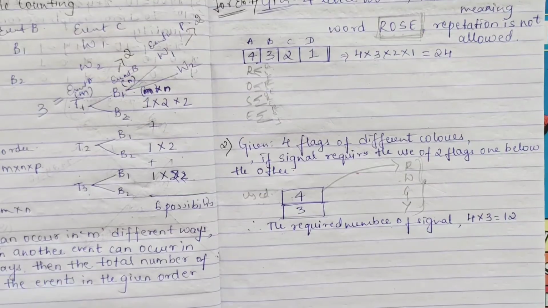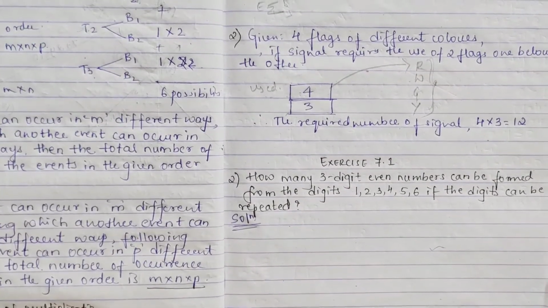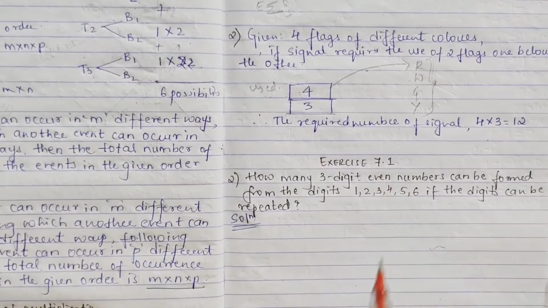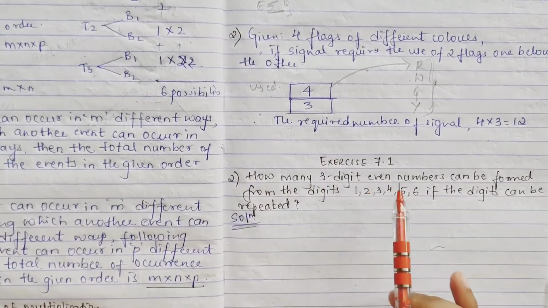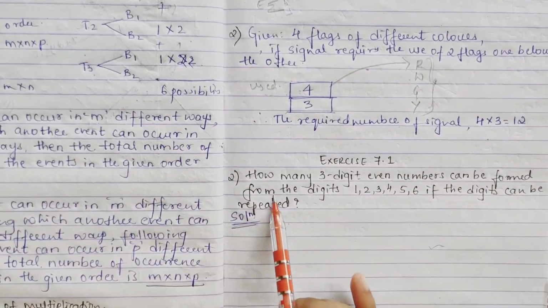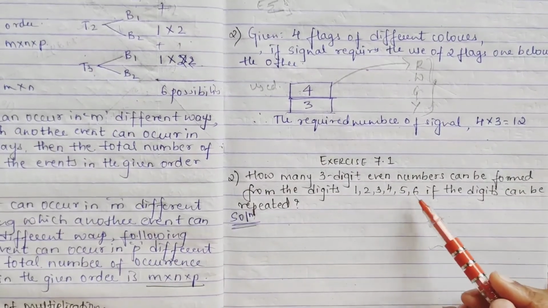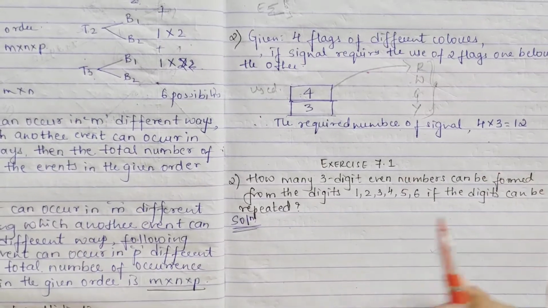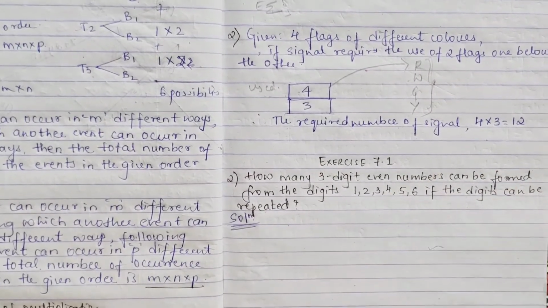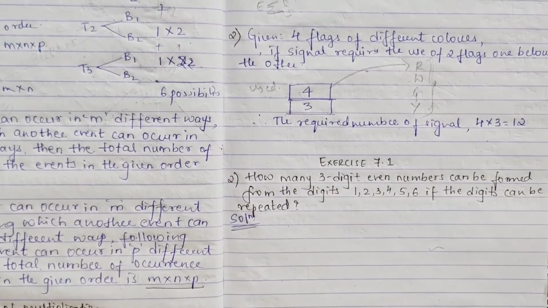So we'll head up to the exercise part. Exercise 7.1, second question I've taken. How many 3-digit even numbers can be formed from the digits 1 2 3 4 5 6, if the digits can be repeated? They have said the digits can be repeated, and they're telling 3-digit even numbers.